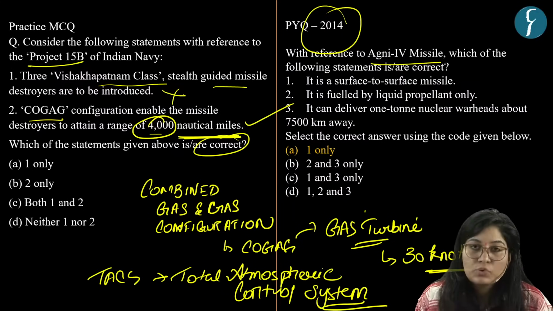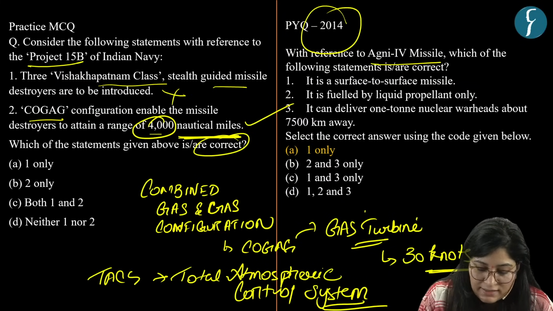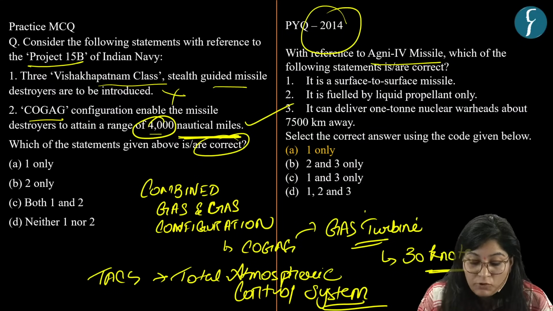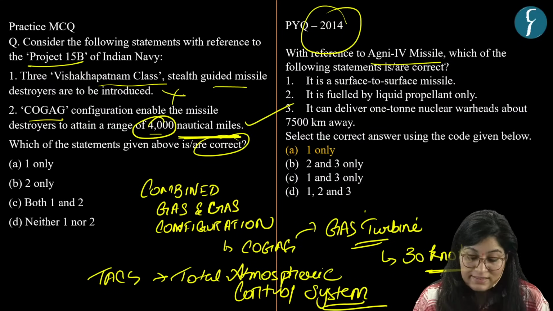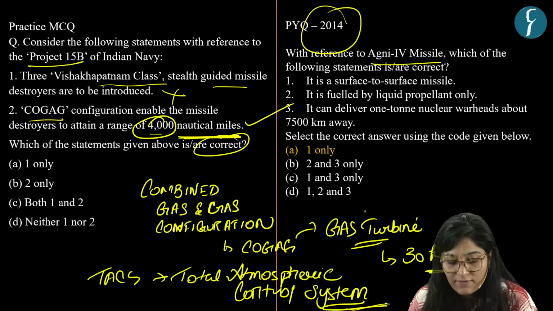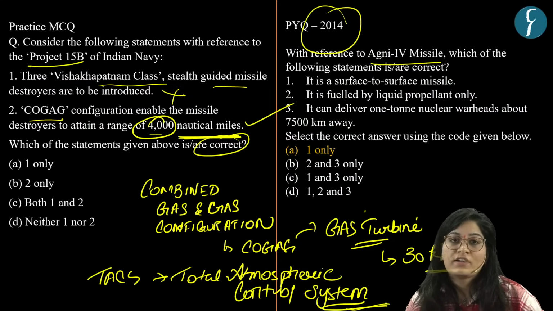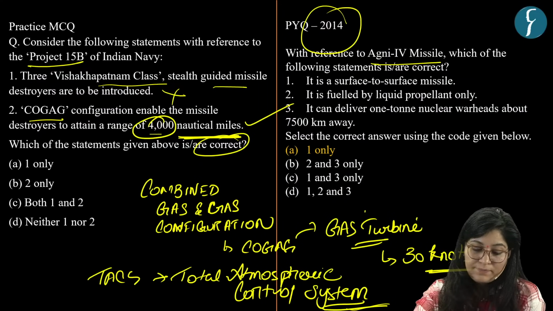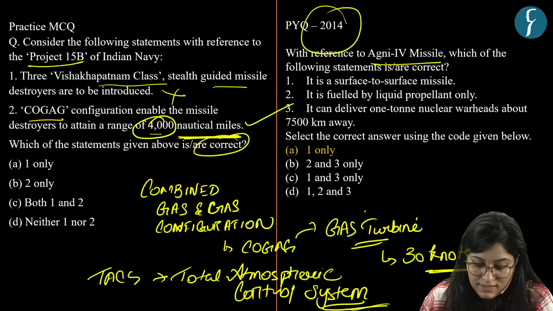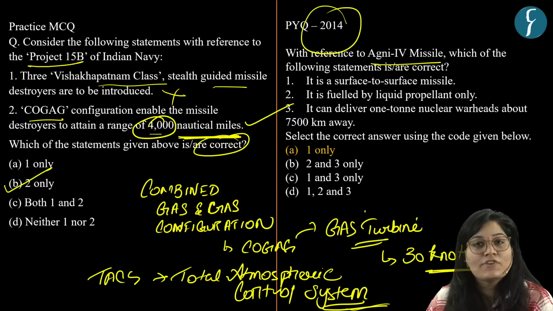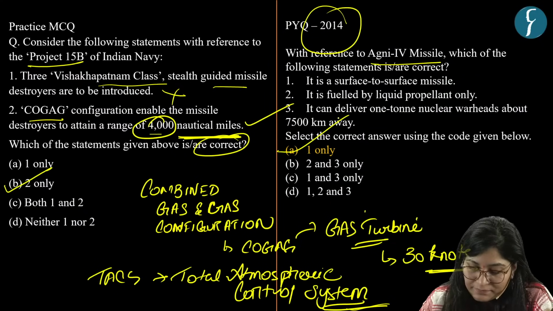So we have 2 important features. One is COGAG, that is combined gas and gas configuration. For what? To attain 4,000 nautical miles. Then second, we have TACS, that is Total Atmospheric Control System, to safeguard the crew from nuclear, chemical and biological weapons. Okay. So here our answer is option B, that is 2 only, because the second statement is correct and the first statement is incorrect. Answer of this PYQ is option B.